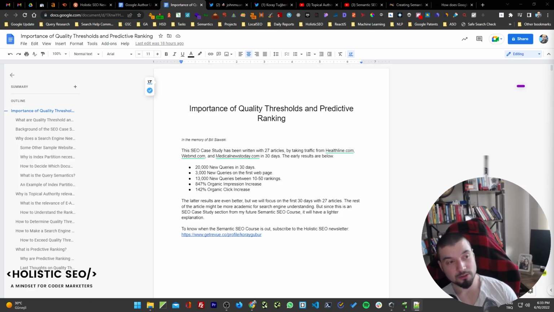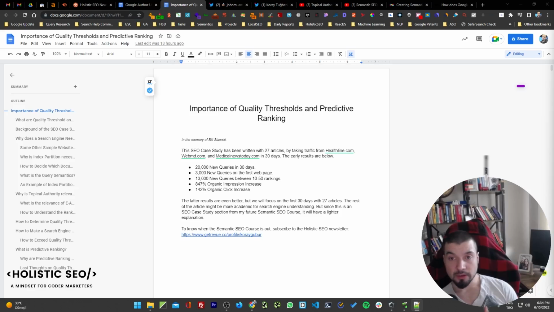And when you have a quality threshold understanding, I put relevance into a different area. Being relevant and being quality are different things. So when you have a quality threshold in your mind, you can find some quality signals and you can try to exceed the threshold. And it won't be good enough to just exceed it. You will need to exceed it further and with other supporting web pages as well.